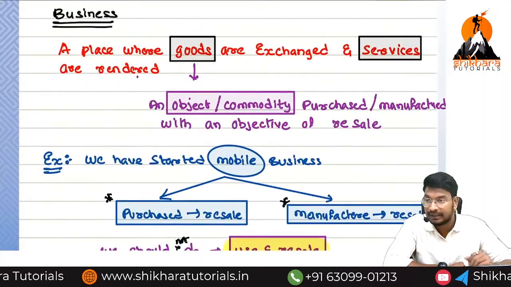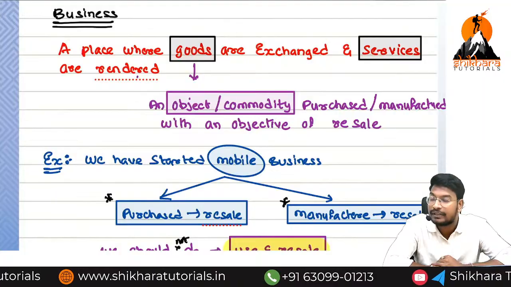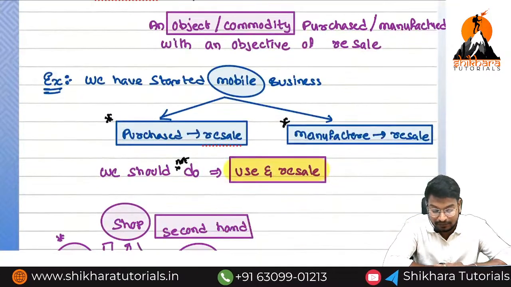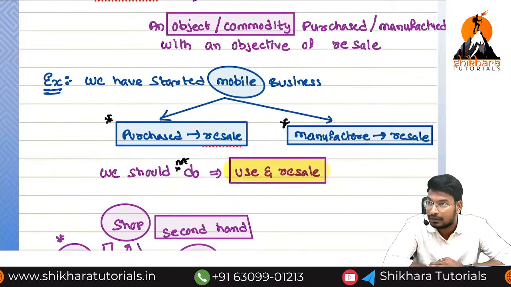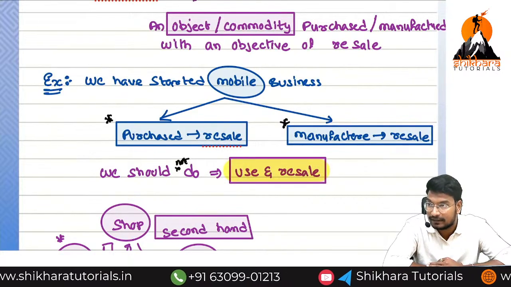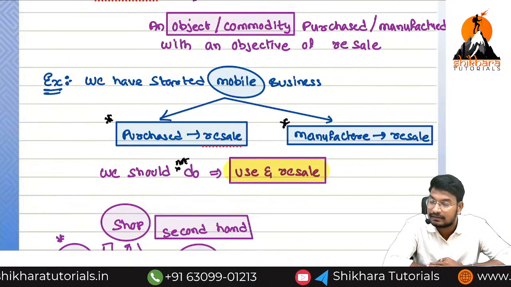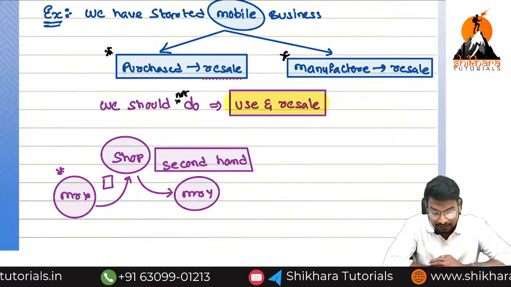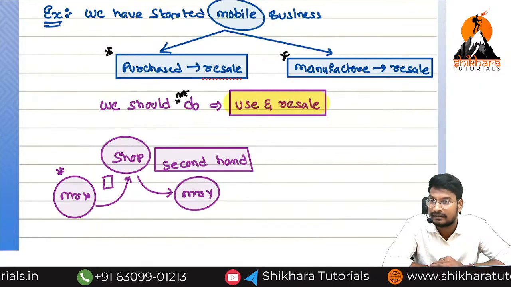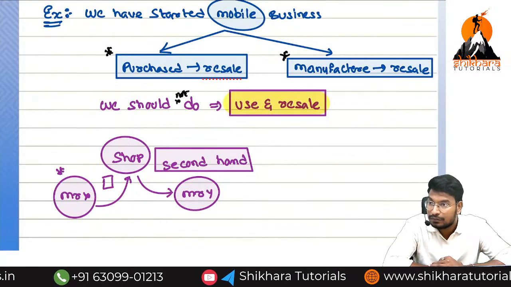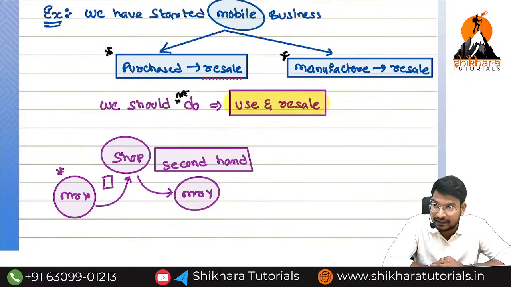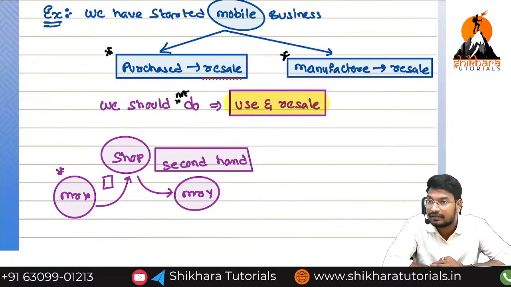Next one, what is the meaning of business? A place where goods are exchanged and services are rendered. What is the meaning of goods? Goods means an object or commodity with an objective of resale. Either we can purchase and sell, or we can manufacture and sell. But we should not do use and resale. Either directly we can purchase and resell, or directly we can manufacture and resell.